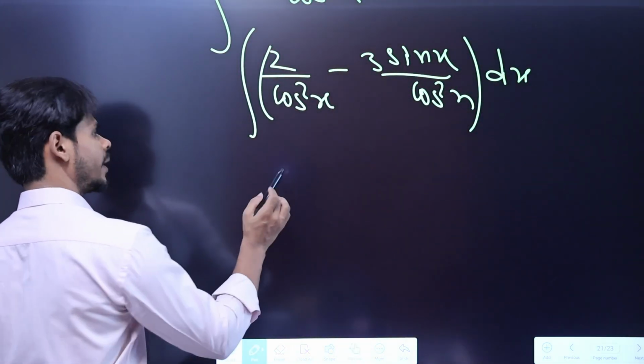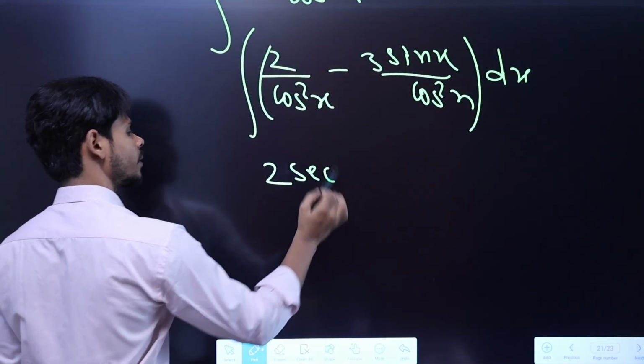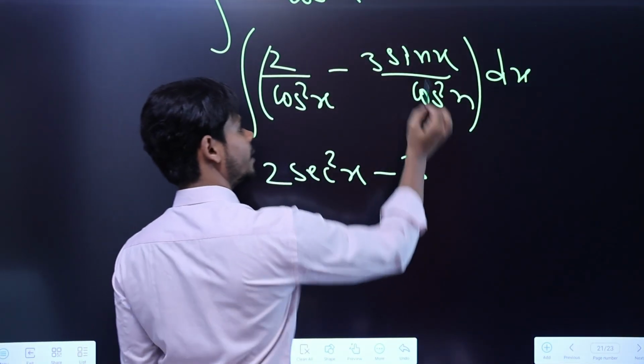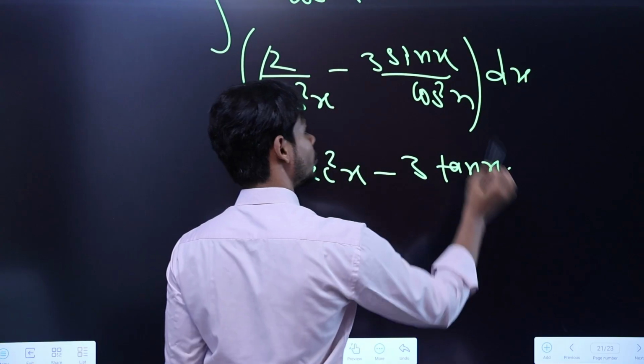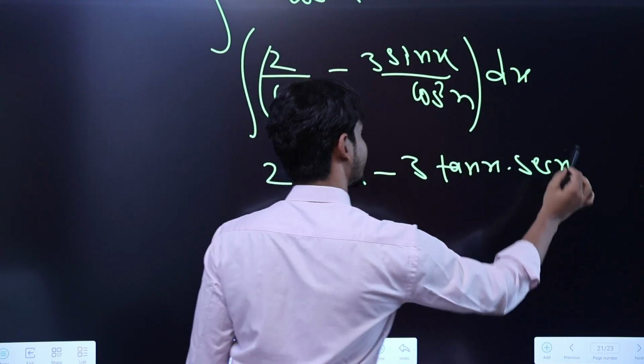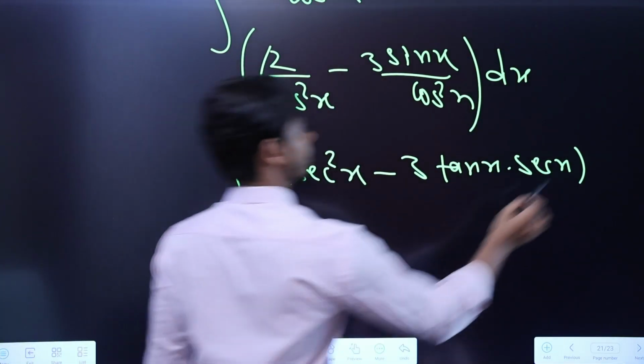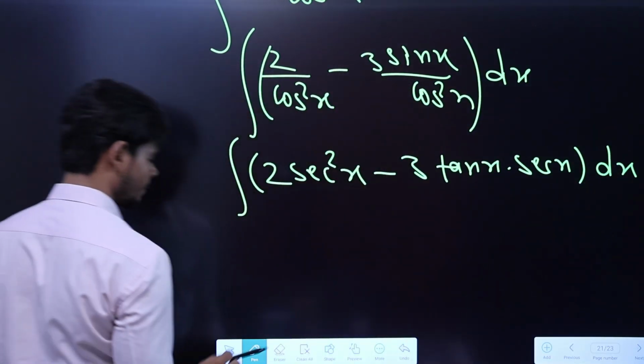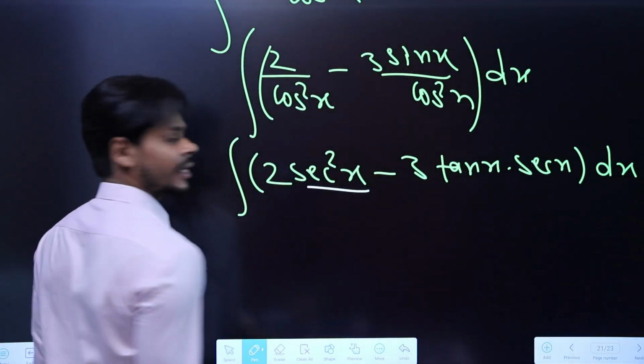So 2 by cos square x can be written as secant square x because it is a reciprocal. So 3 sin by cos will become tan x, and 1 by cos will go in the numerator to make it secant x. Now we can easily find the integral of this function. Why? Because we already know secant square is what.